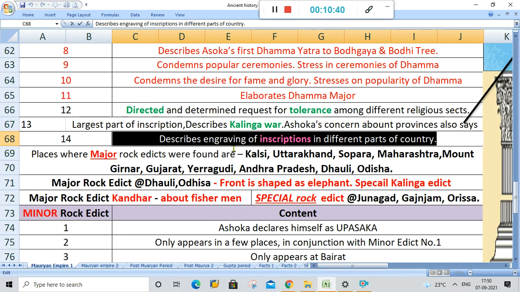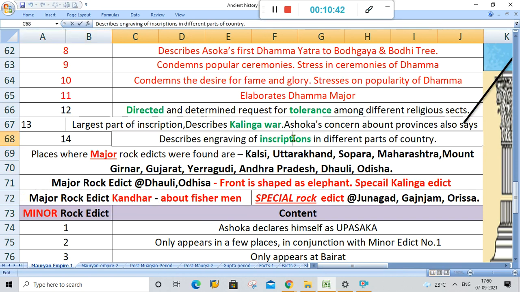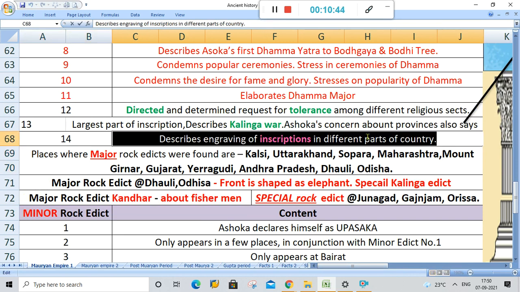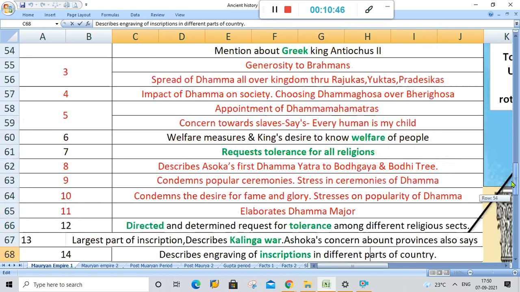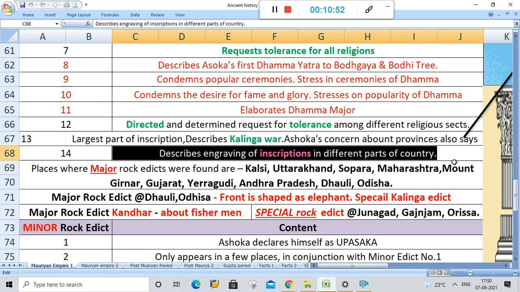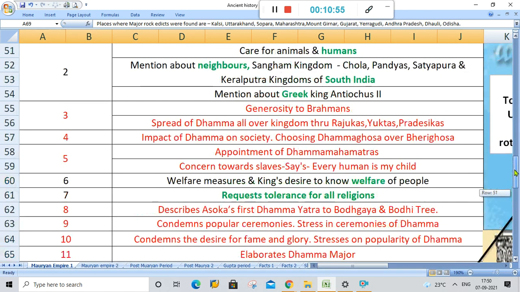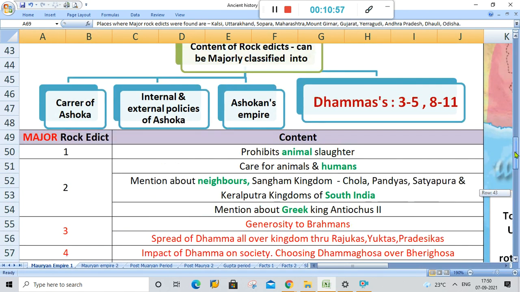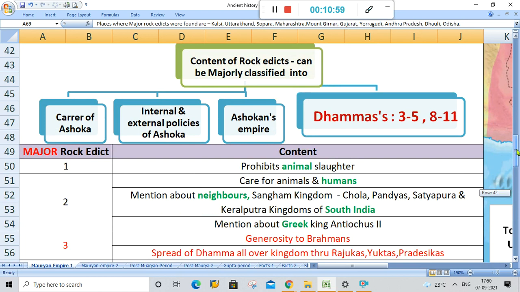So the 14th one describes engraving of inscriptions in different parts of the country. So how these inscriptions are engraved is described in this 14th part of the inscription. I think it is clear. So that's about today's class.